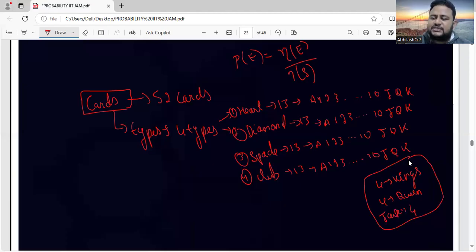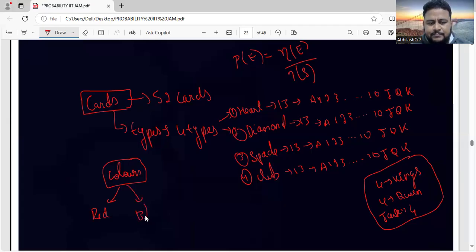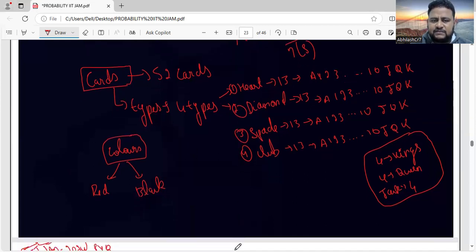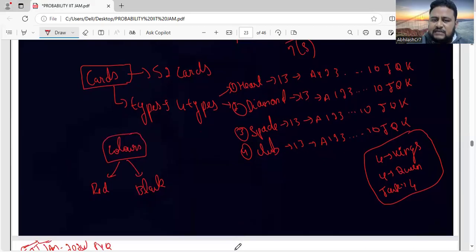Another type of classification is based on colors. Based on colors, there are 2 types: one is red, and another one is black. I hope till here it is clear. First I told you there are 52 cards. They are divided into 4 types: heart, diamond, spade, and club. Heart has 13 cards, diamond has 13 cards.